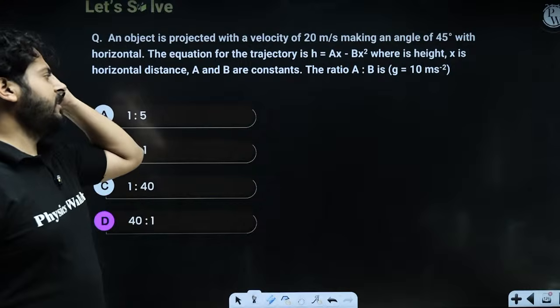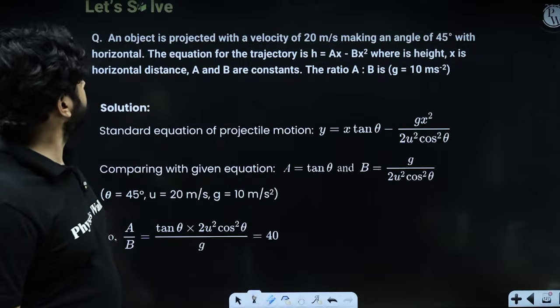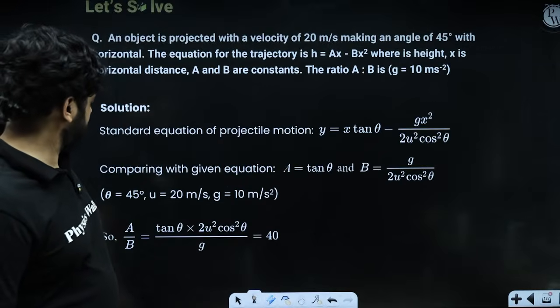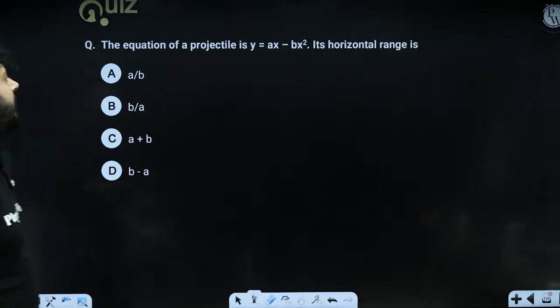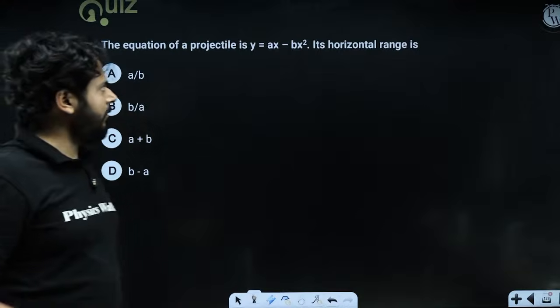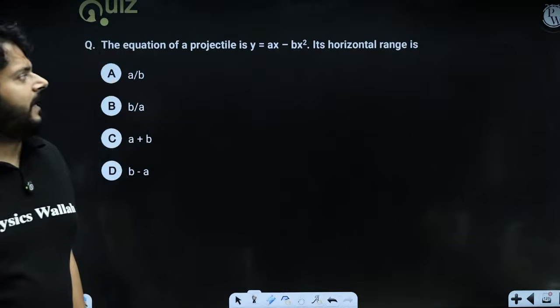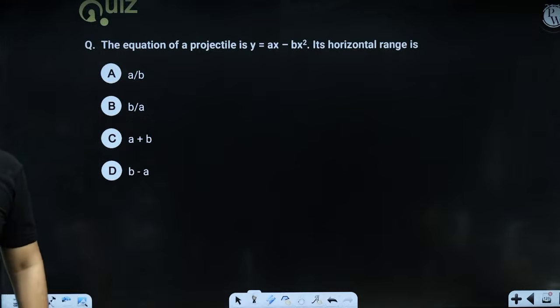Now look at this question and try to solve it. The equation of projectile is y equals ax minus bx square. What will be the horizontal range?